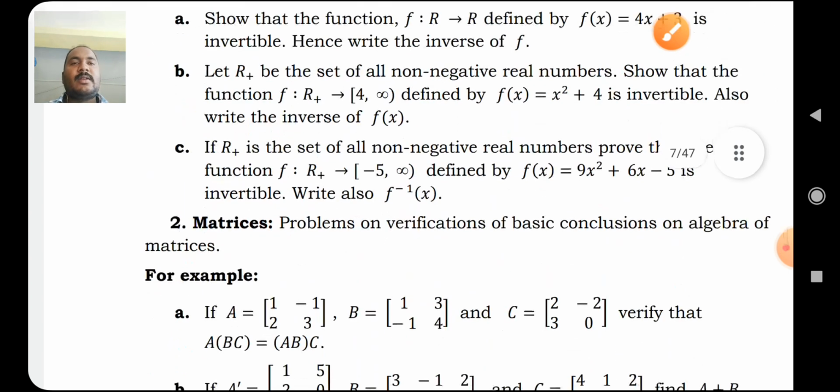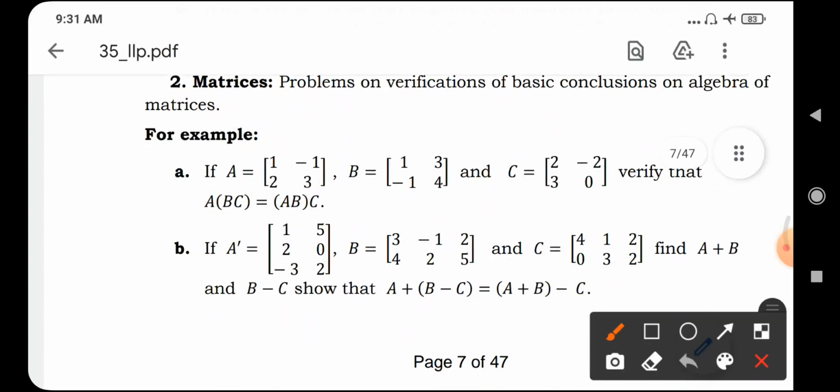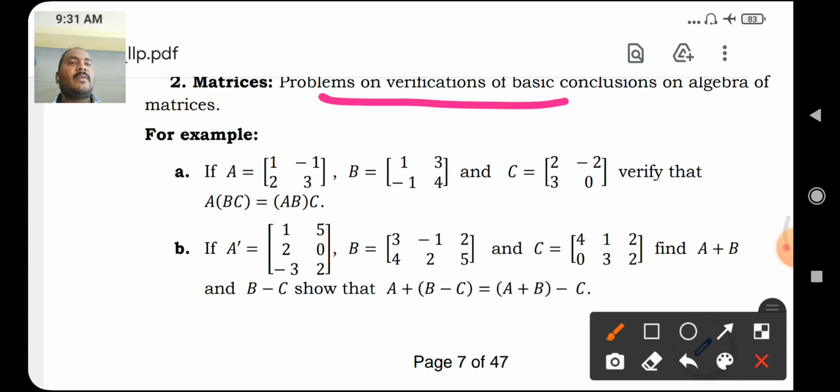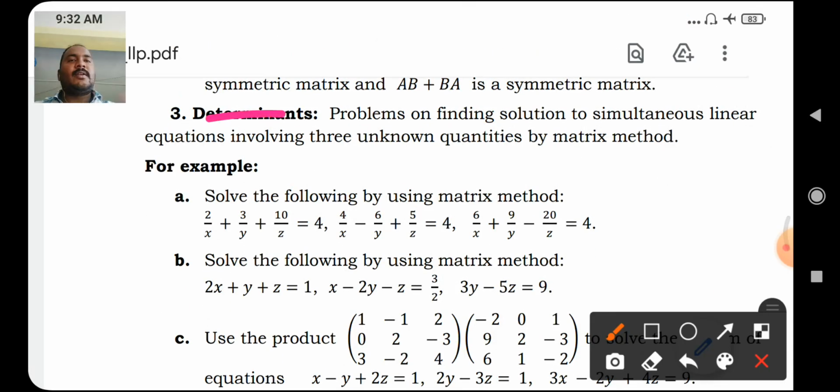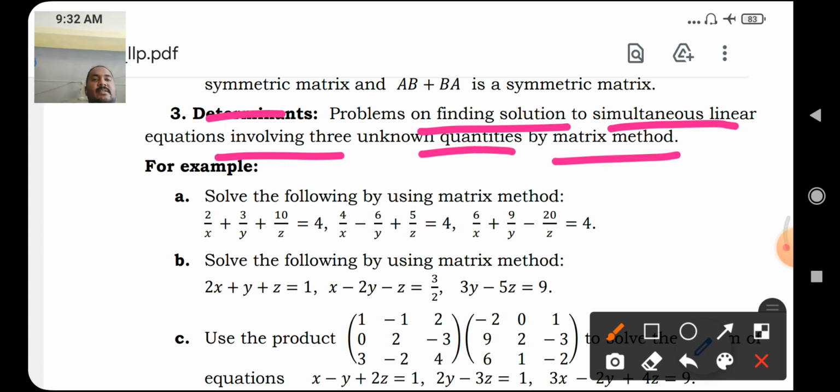Next, second chapter, matrices: problems on verification of the conclusion on algebra of matrices. And chapter number 3, determinants: problems on finding solution to simultaneous linear equations involving 3 unknown quantities by matrix method.